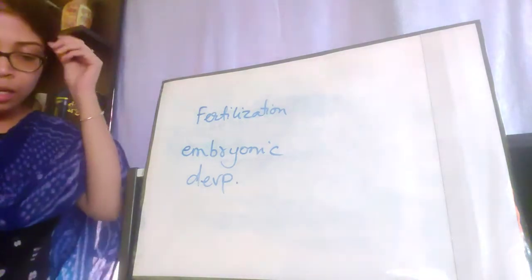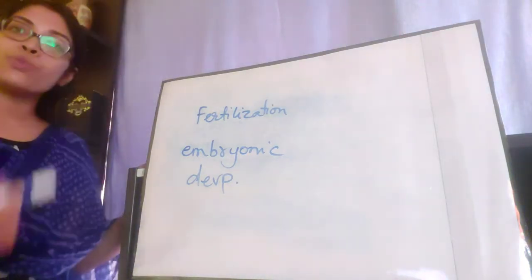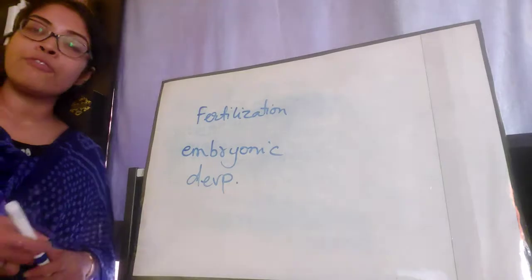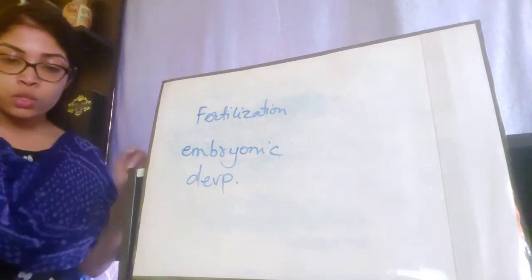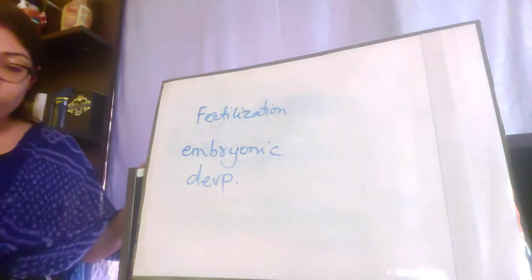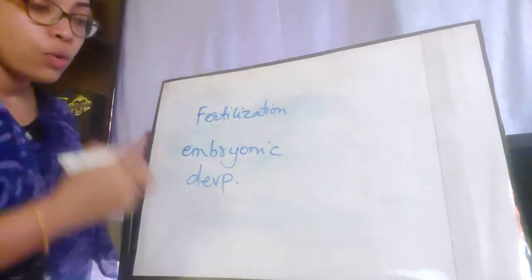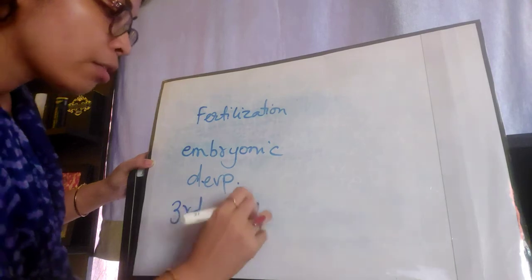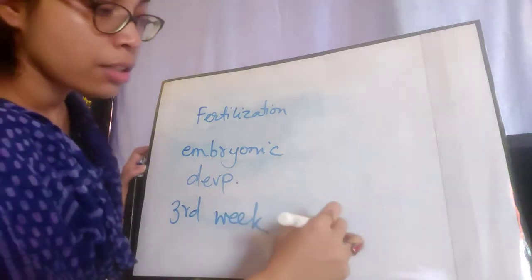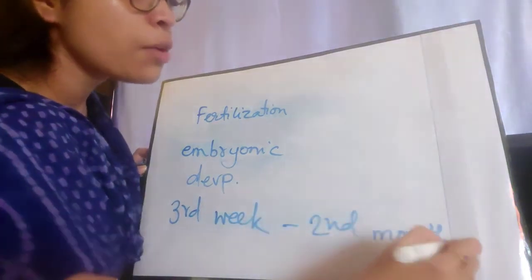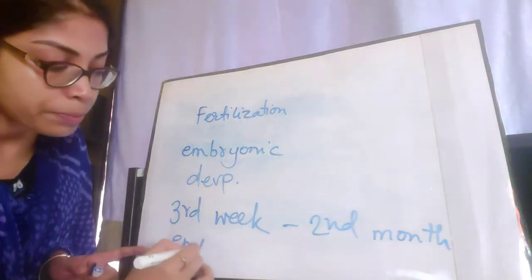Okay, next, from these tissues and organs develop, as I have already told you, that from cells tissues are formed, from tissues organs are formed, from many organs organ systems are formed, and hence a complete individual is formed. So from these tissues and organs develop and get organized into various organ systems of the baby. Next, from the third week of development till the end of the second month, the developing organism is referred to as the embryo.